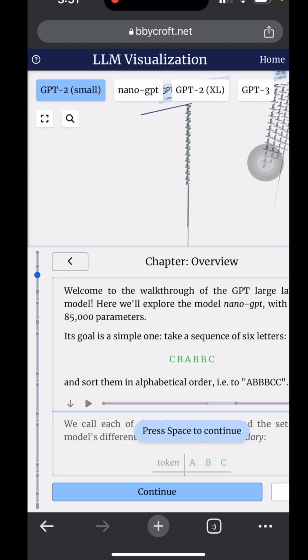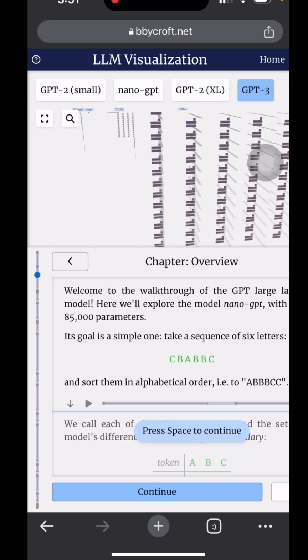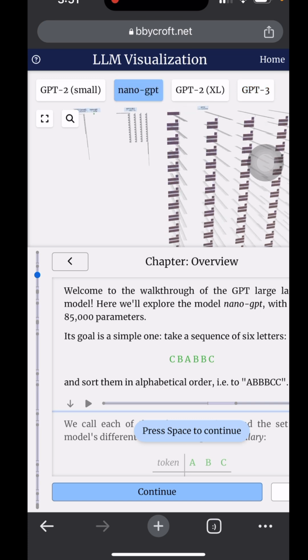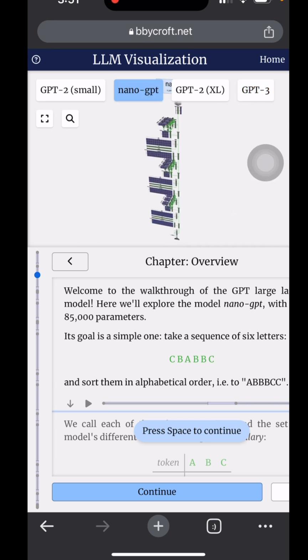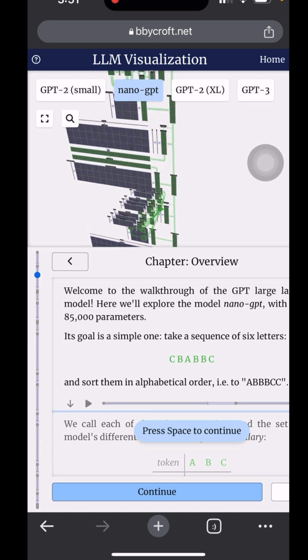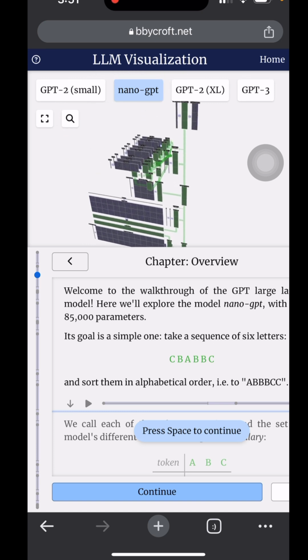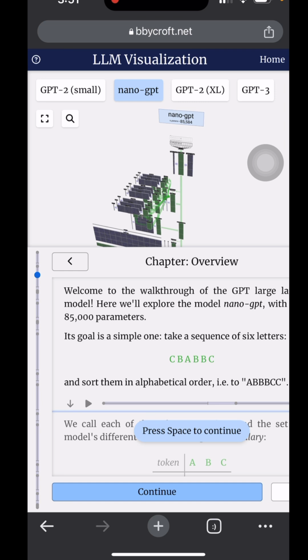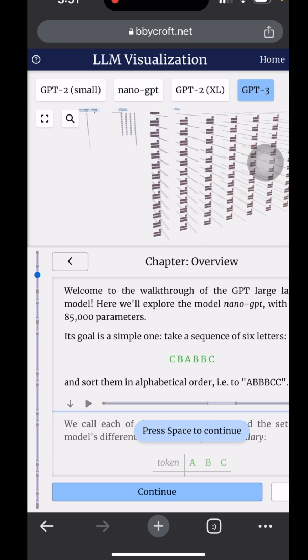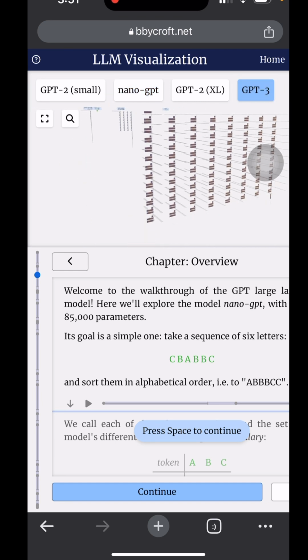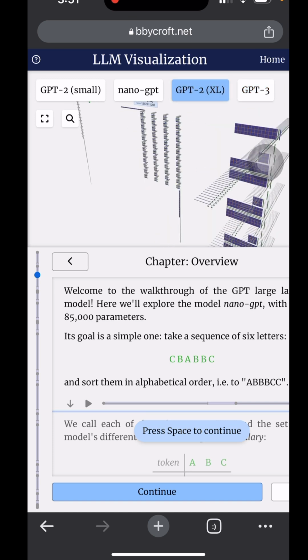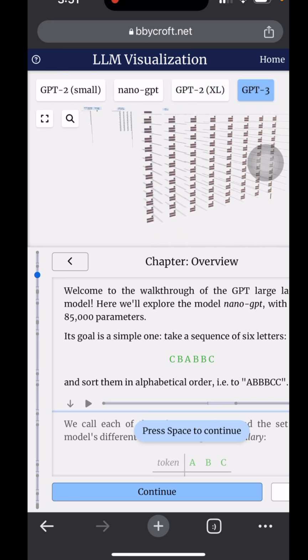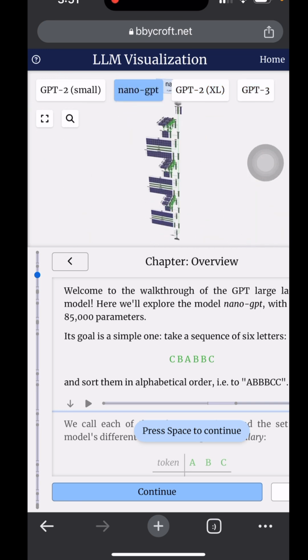But looking at this, as I was exploring it, I was like, this is still a little bit more advanced than I needed. I needed to break it down a little bit further so I can understand. So this nano GPT here, for example, is 85,000 parameters, right? Which is just something we can't comprehend by ourselves. Like, hey, let me put that together manually, right? And as you start scaling up, you start to see, whoa. So imagine the ones that are in the billions, right?